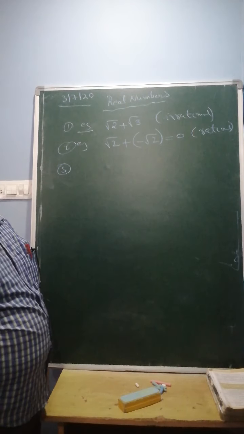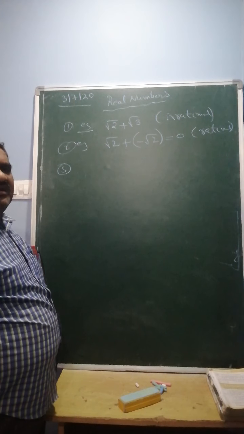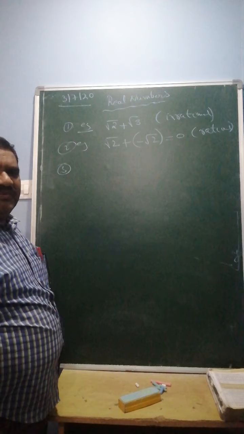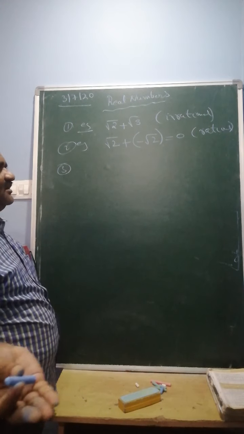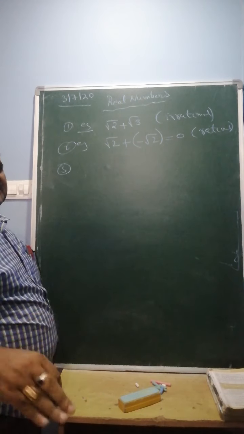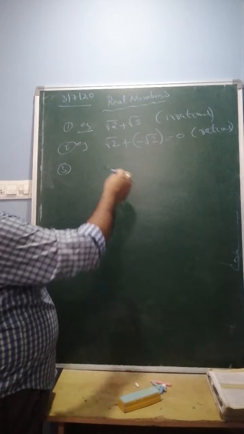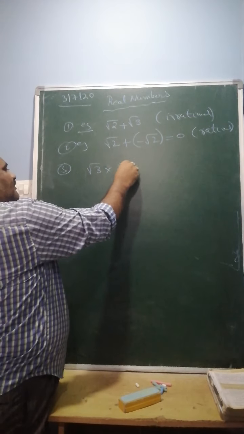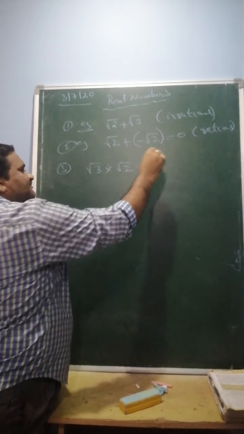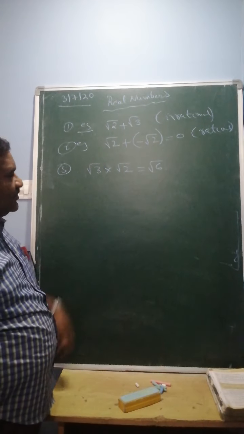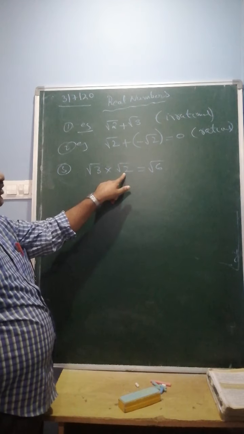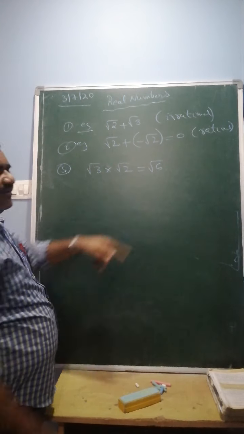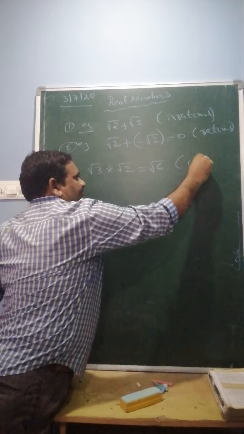Similarly, the product or the ratio of two irrationals also need not be irrational. That is also sometimes rational, sometimes irrational. For example, root 3 into root 2 is equal to root 6. The product of two irrationals: root 3 is irrational, root 2 is also irrational, root 3 into root 2 equals root 6, and root 6 is also irrational.